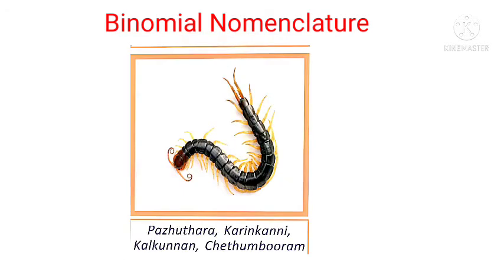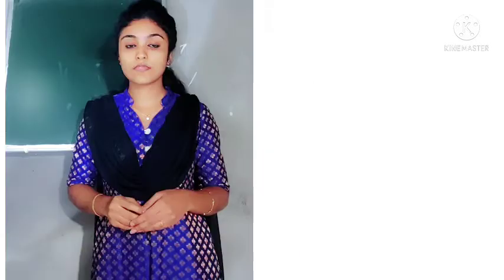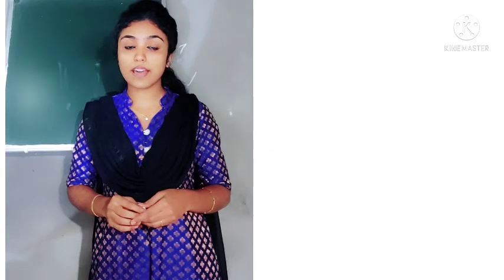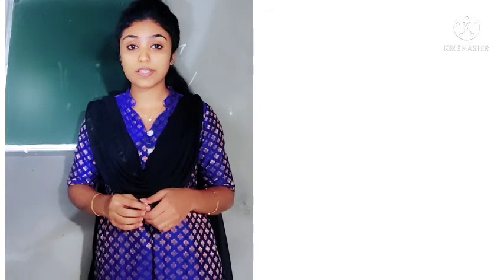Now look at this organism. What is the name of this organism? Some people call it as parudara. Then also it have many other names which include karinganni, kalkunan, chedumburam. So children, now you have seen that all organisms have different names in different regions.